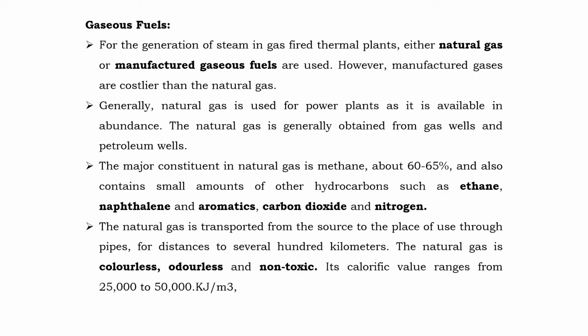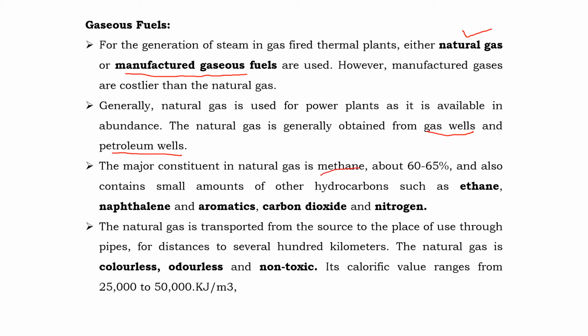The next type of fuel is gaseous fuel. We can get gaseous fuel in two forms. One is the natural gas, and the second one is the manufactured gaseous fuel. But this manufactured gaseous fuel is costlier than the natural gas. So generally we use natural gas for power plants, and the natural gas is obtained from gas wells and petroleum wells. The major constituent of natural gas is methane.